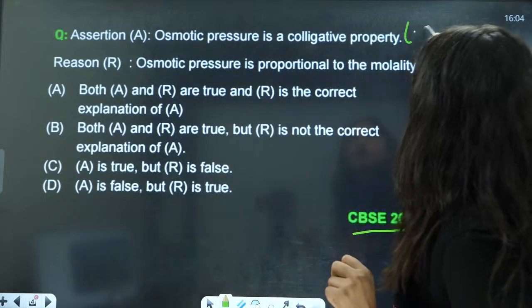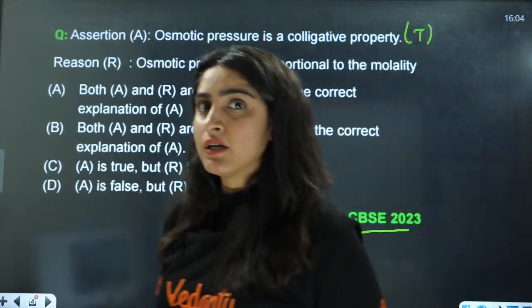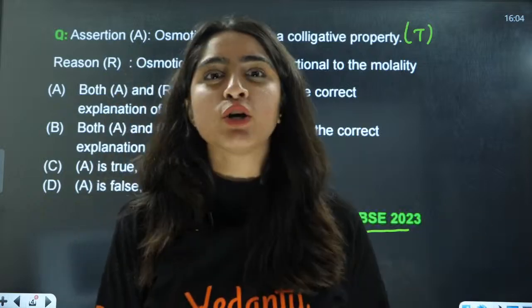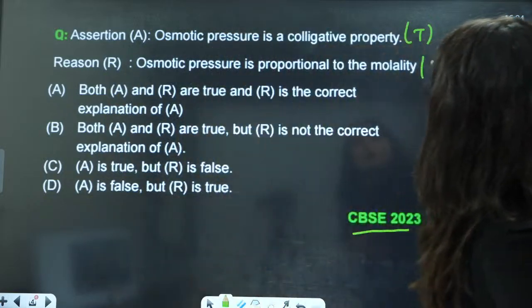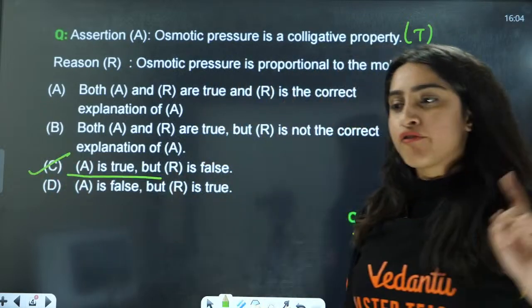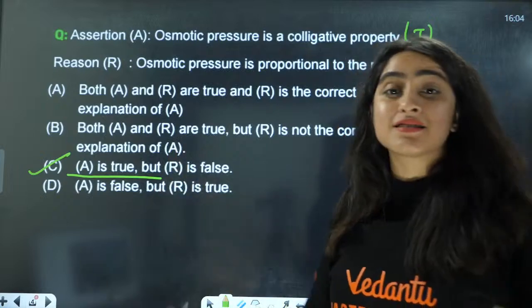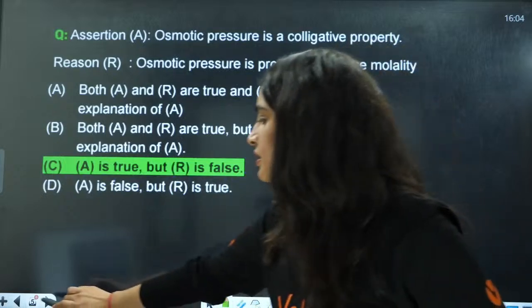Yes, it is true. Osmotic pressure is proportional to molality. Osmotic pressure is not proportional to molality, it is proportional to molarity. So this is a false statement. I will write A is true and R is false here. That is, C is the correct answer here. Yes, everybody, very good. Next question.